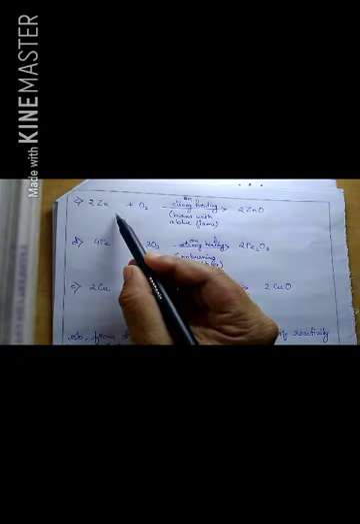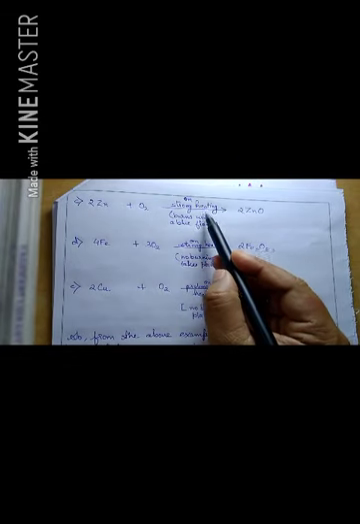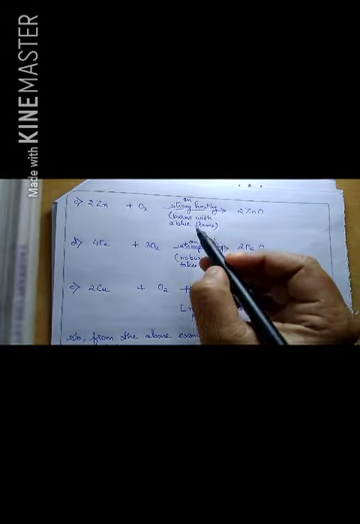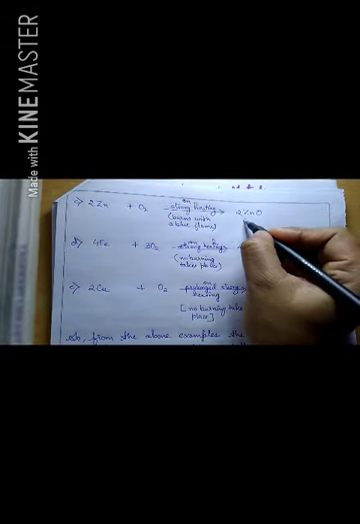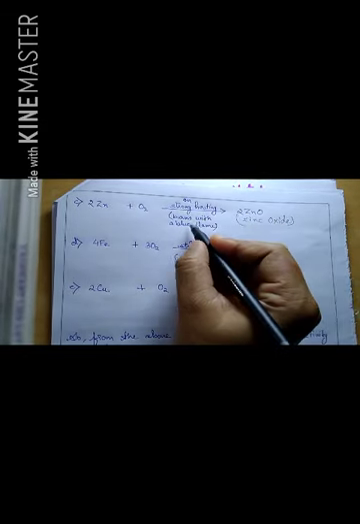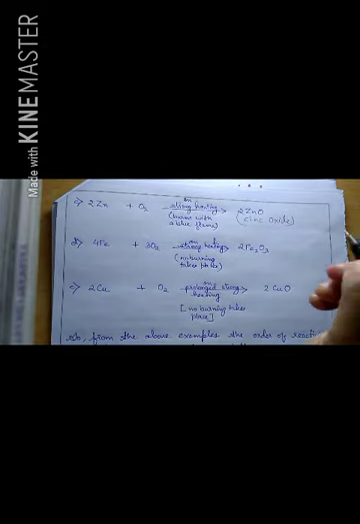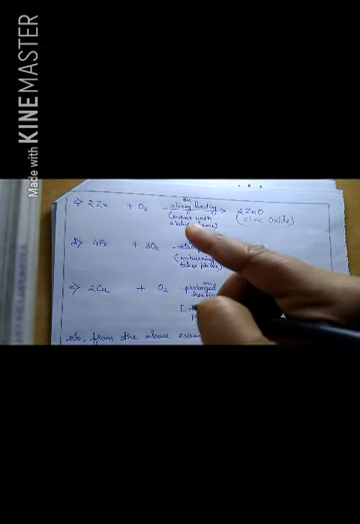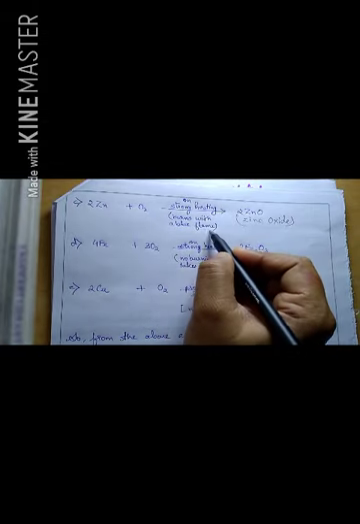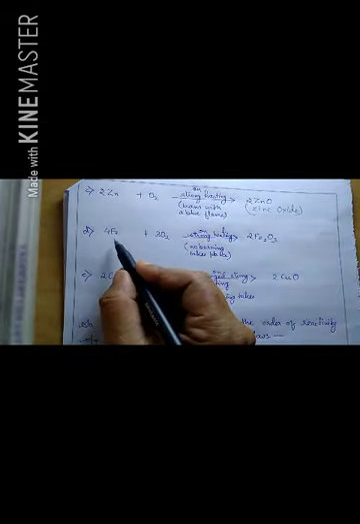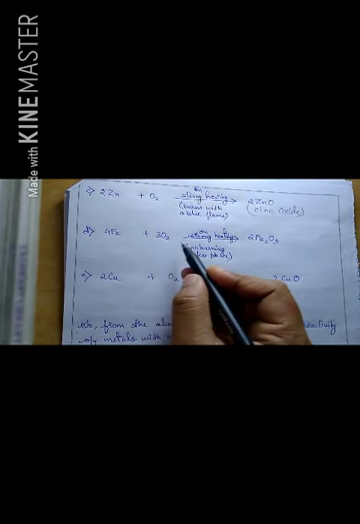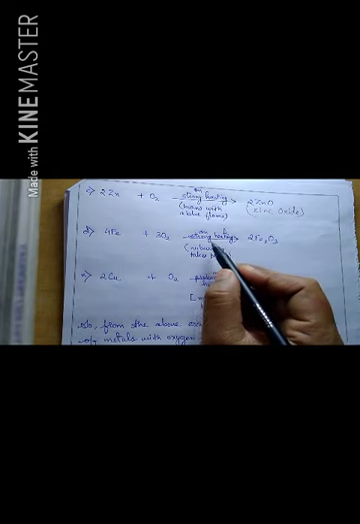For zinc, children, you have to do strong heating, which means heating for a long time, and it results in the formation of zinc oxide, ZnO. While magnesium burns with a white dazzling light, zinc burns with a blue flame. Let's understand with iron. Iron reacts with oxygen on strong heating. Again, you have to heat for a long time.